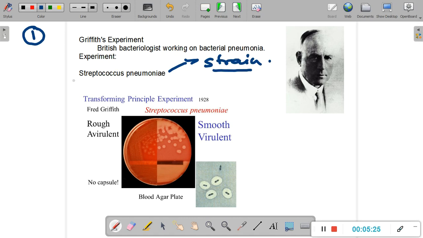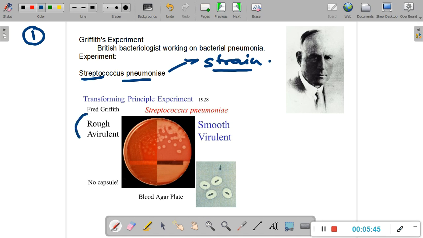Now, how did he identify the different strains? He made use of different antibodies that each different type of Streptococcus pneumoniae produces in the body. So he was able to basically figure out that there are different types of Streptococcus pneumoniae bacteria. Now, he chose two strains of Streptococcus pneumoniae for his experiment.